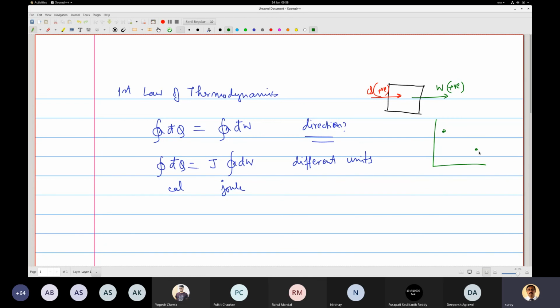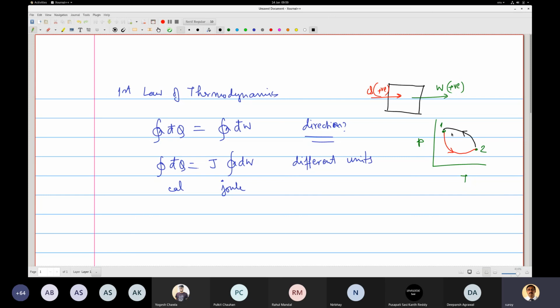Say states 1 and 2, with some P, some T or something. So it will go from 1 to 2. This could be one path, and this could be another. So it comes back to the same state.